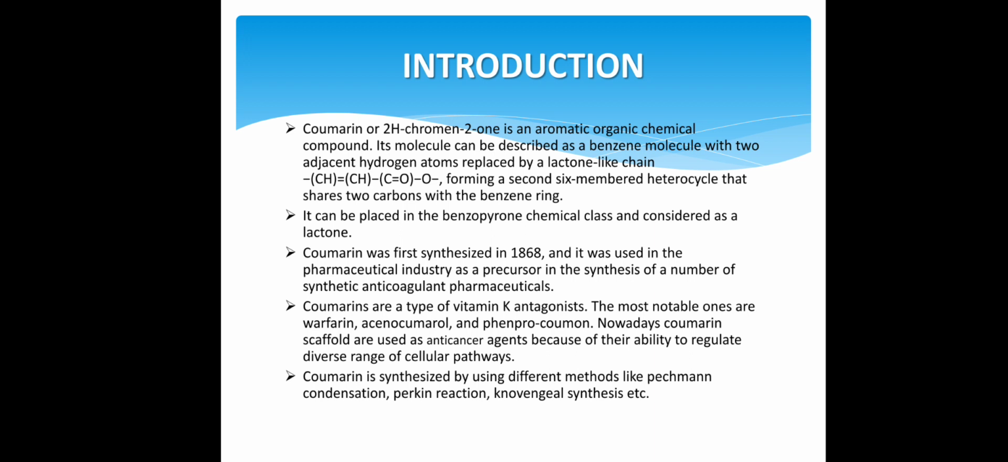Now, history of coumarin. Coumarin was first synthesized in 1868 and it was used in the pharmaceutical industry as a precursor in the synthesis of a number of synthetic anticoagulant pharmaceuticals. Coumarins are a type of vitamin K antagonist. The most notable ones are warfarin, acenocoumarol, and phenprocoumon. Nowadays, coumarin scaffolds are used as anti-cancer agents because of their ability to regulate a diverse range of cellular pathways. Coumarin is synthesized by using different methods like Pechmann condensation, Perkin reaction, Knoevenagel synthesis, etc.